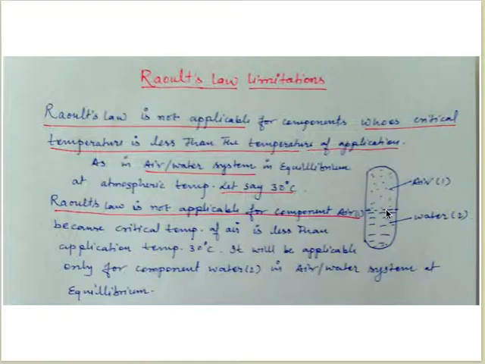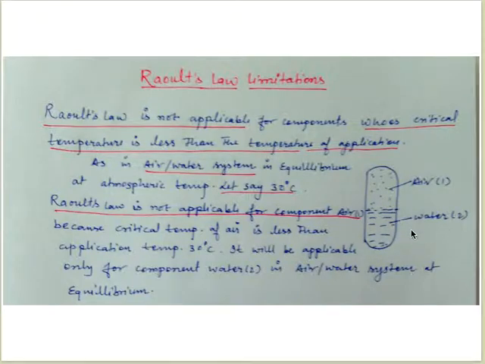So that alternative law is Henry's law. In the next video, we'll teach you how Raoult's law and Henry's law together solve the problem of these air-water equilibrium calculations.